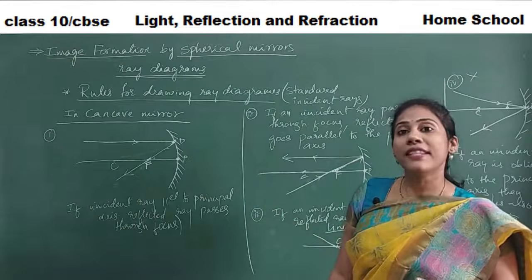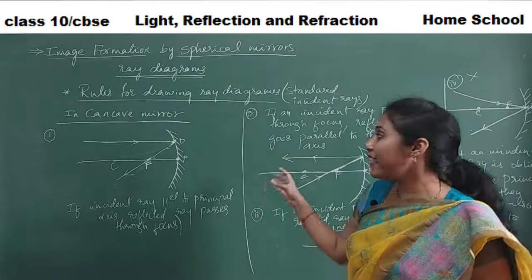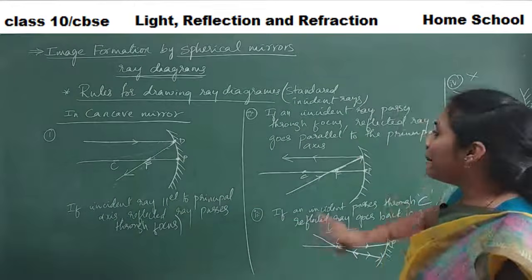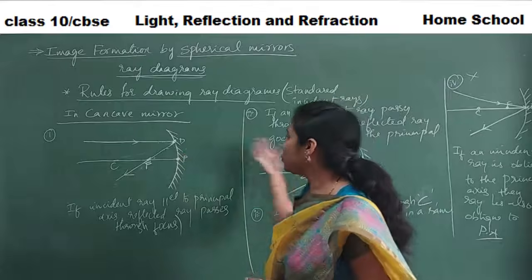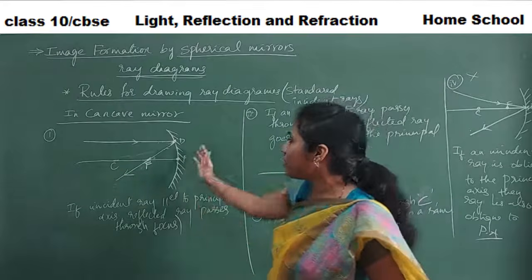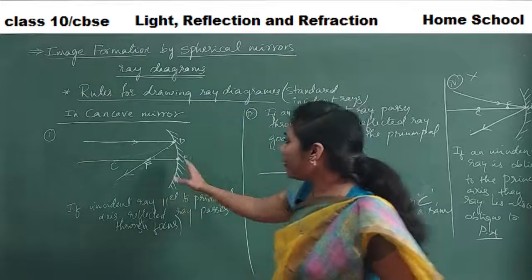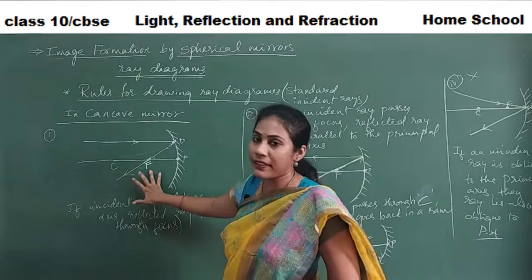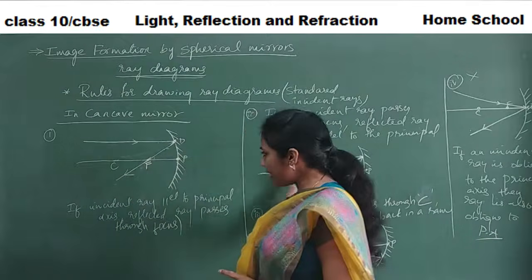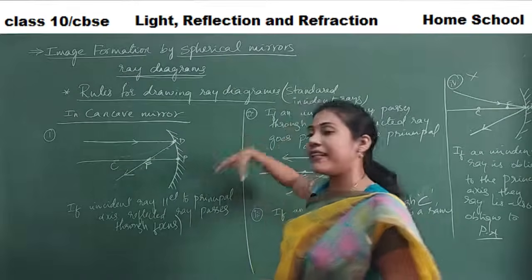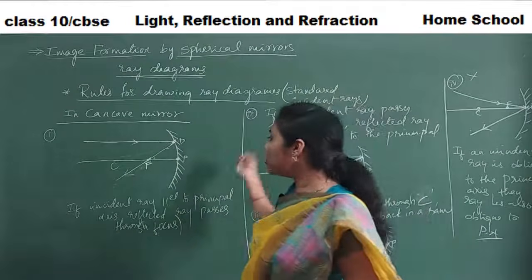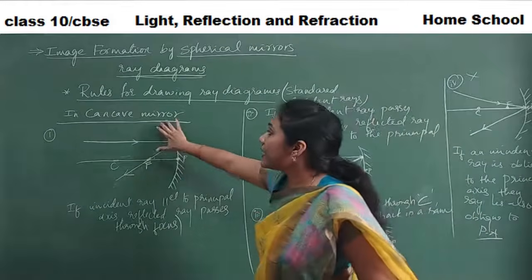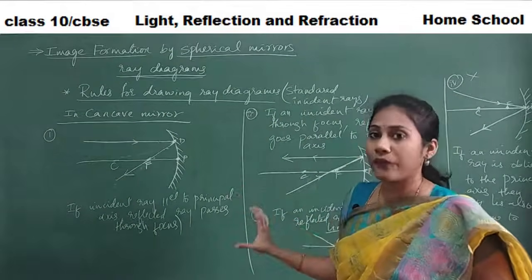Now we will see what rules are to be followed in case of a convex mirror. Convex mirror also has the same rules. But how do you draw them is a different thing, because in a concave mirror, in front of the mirror your center of curvature and focus point will come, but in case of convex the center of curvature and focus point are behind. So how to draw these particular ray diagrams in case of a convex mirror is what we will study now.